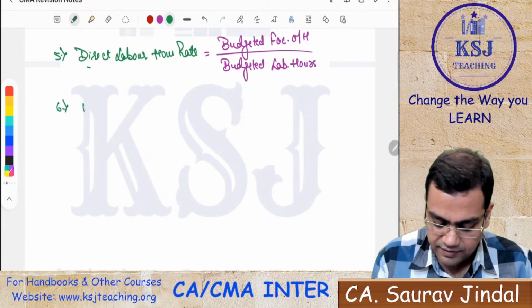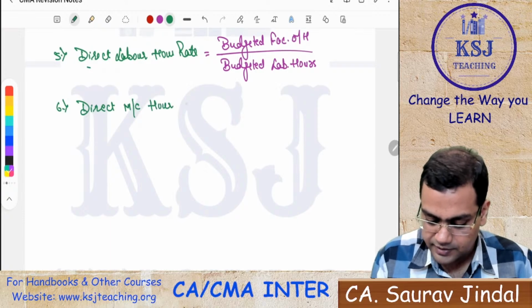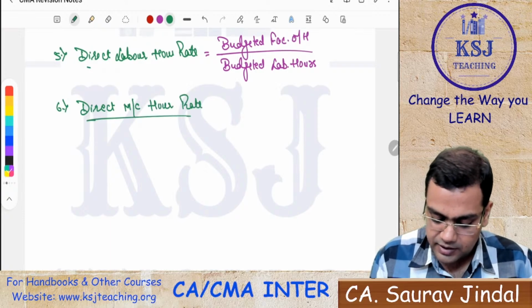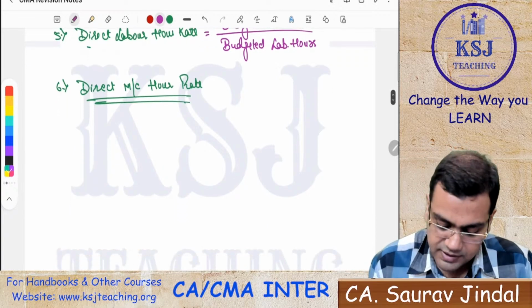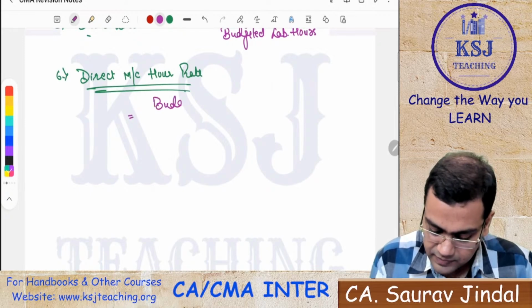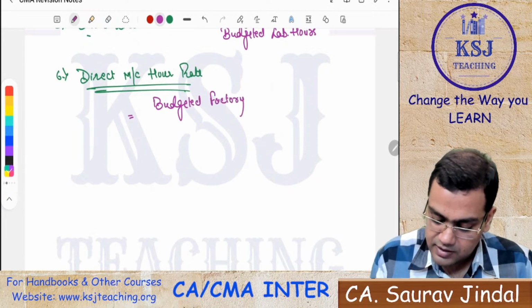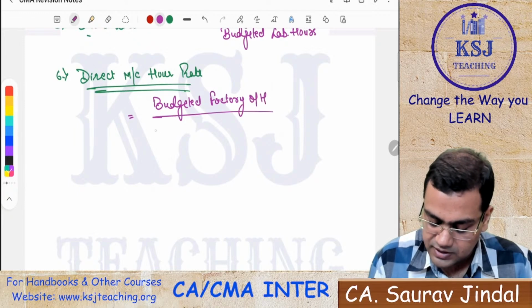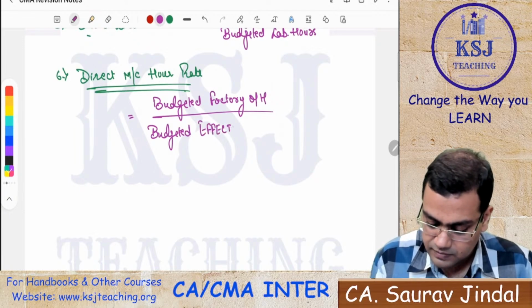Now the last one and the most important one, that is the direct machine hour rate. Right? Now how is it calculated? In case of a machine hour rate, we take the budgeted factory overheads, not fixed overheads, divided by budgeted effective machine hours.